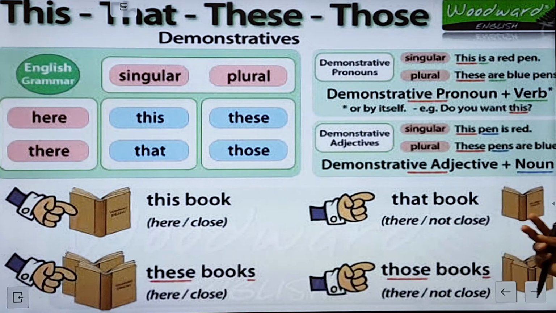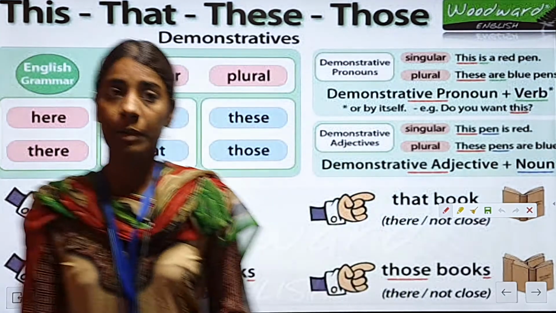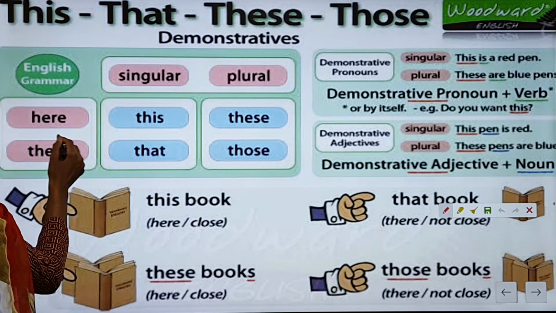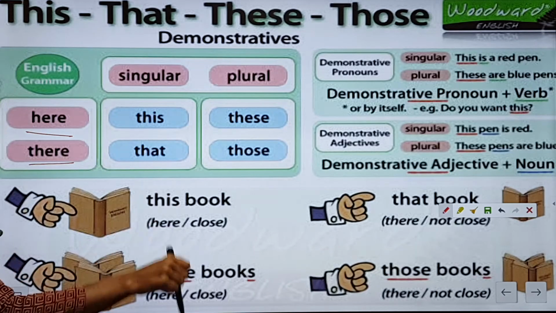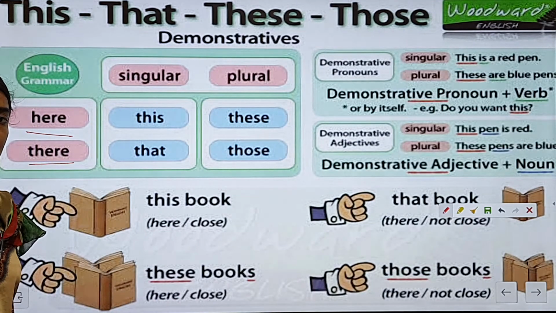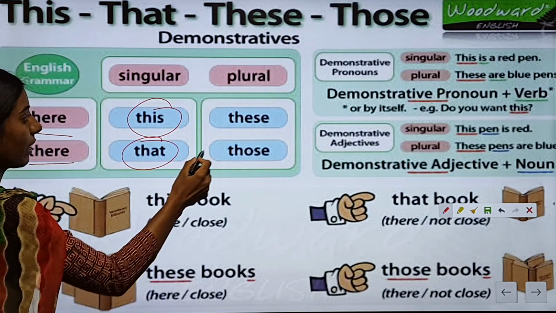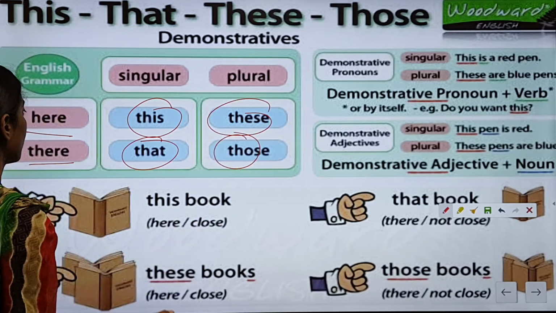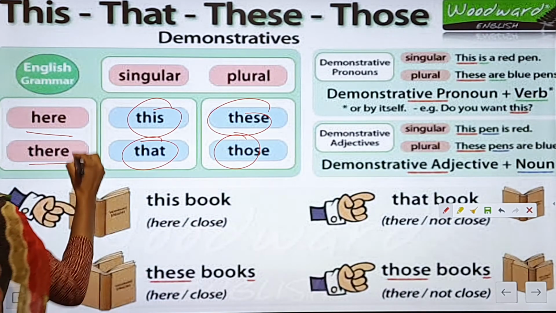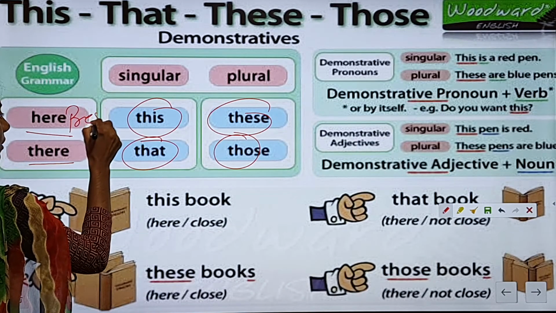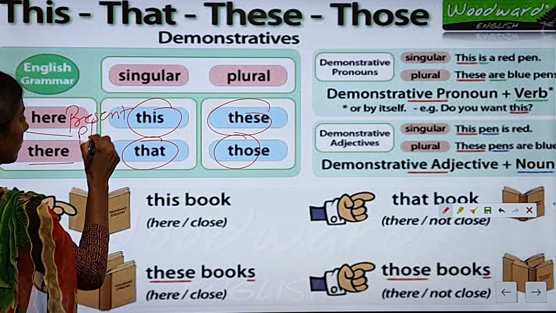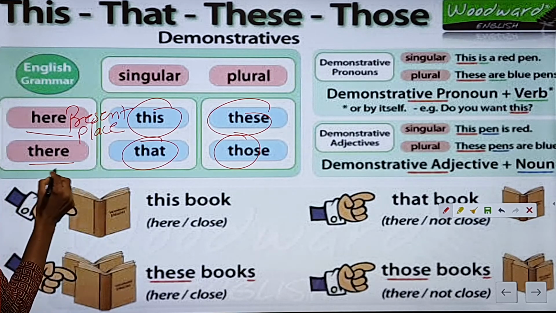So now let's have a general look at the other pronouns: this, that, these, those. So students, we have already learned about the use of the singular and the plural pronouns. Okay. Here, there. Here means here, at this place. There means at some other place. Okay. Singular, this, that. These, those. Now here refers to the place that we are at. There refers to the place that is far.